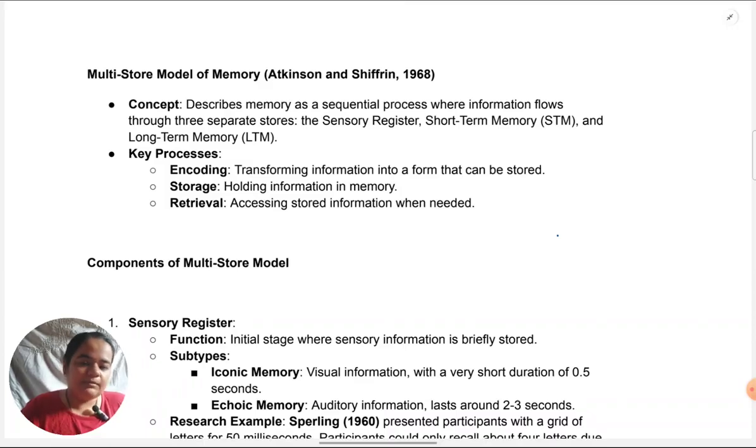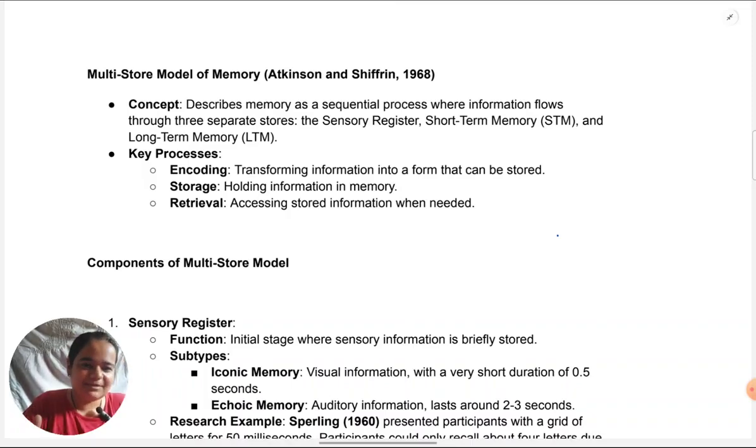I have a habit that whenever I explain something, I like to point out the typical mistakes which students make, because those are frequently made mistakes that I want you not to make. So many students, when they are defining memory, would say it is encoding, storing, and retrieval of memory.